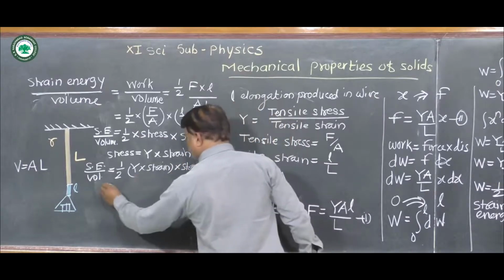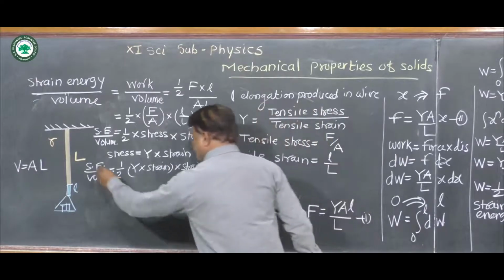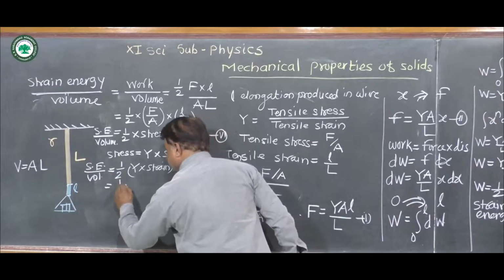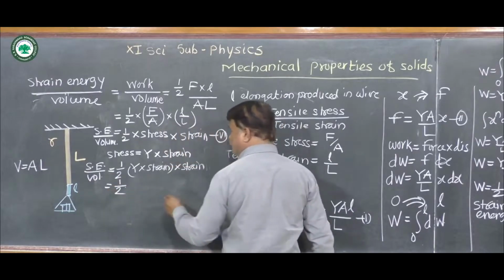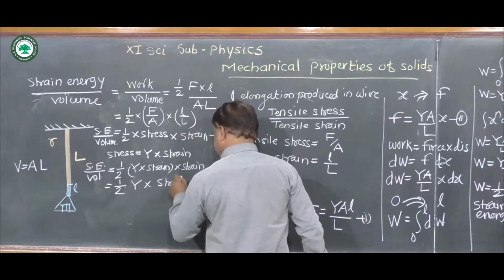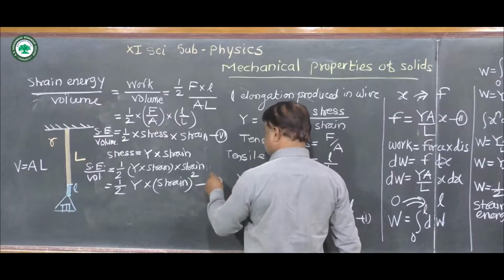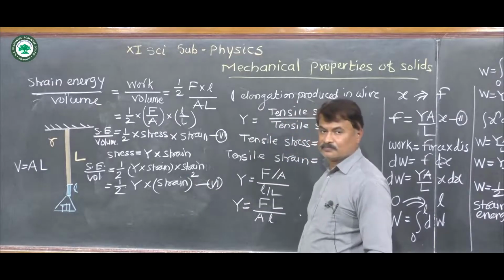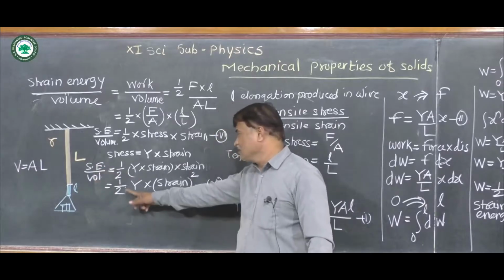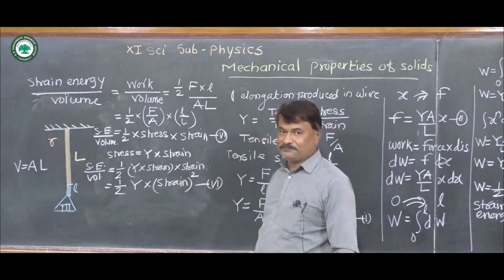Strain into strain becomes strain square. So we get strain energy per unit volume equal to half into Y into strain square. This is equation 6.